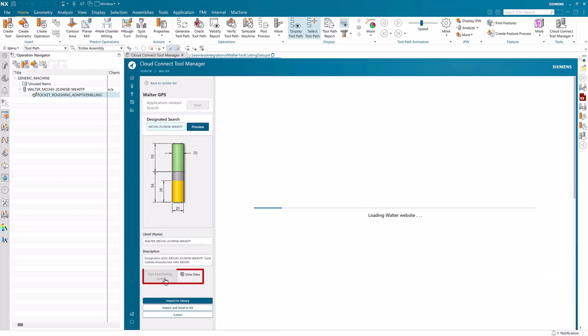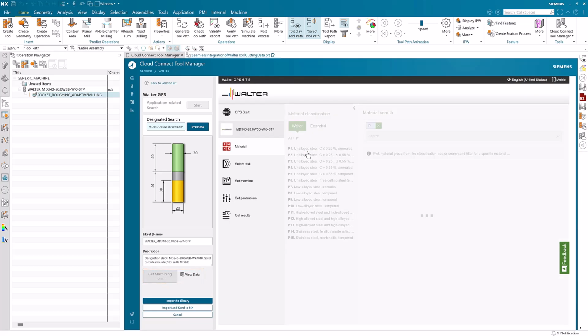Get Machining Data allows you to add multiple sets of machining data for existing tools from Walter.